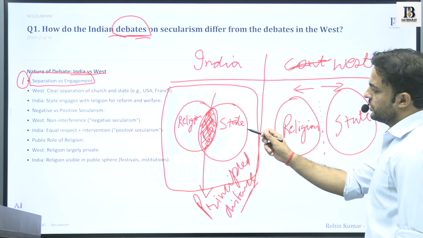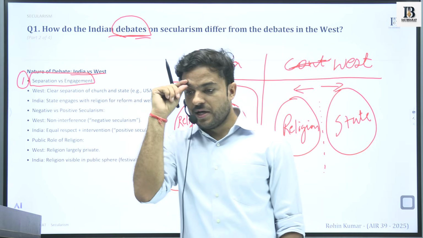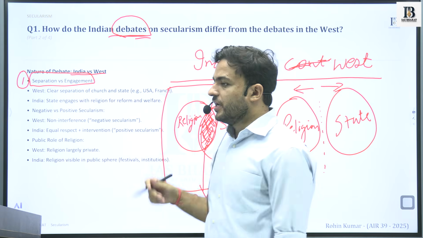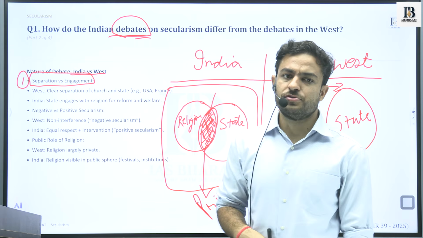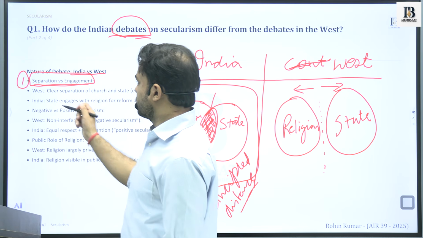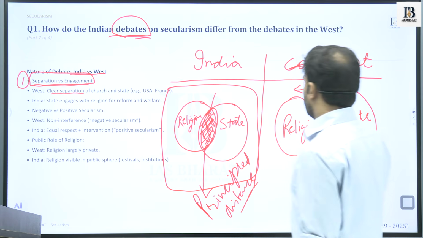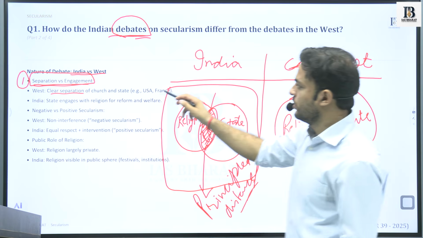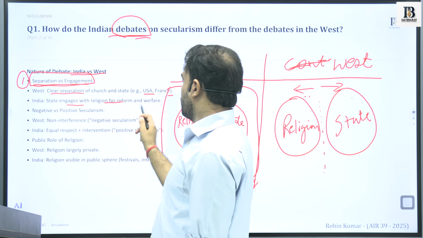We have already discussed this. You can make these diagrams in your answer copies, which will enhance your presentation as well, and the idea would be conveyed very easily. You don't have to struggle so much to express this idea. So the first point would be separation versus engagement. We see that in the West there is a clear separation between the church and the state: USA, France. India engages with religion for reform and welfare.